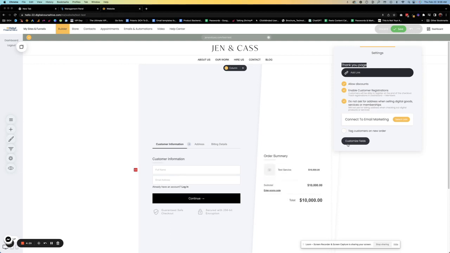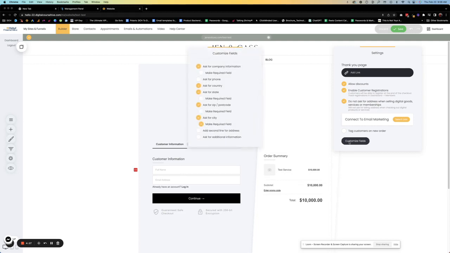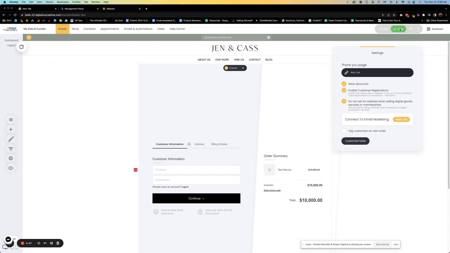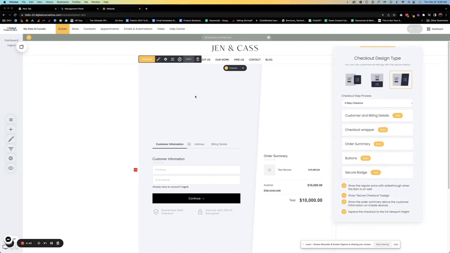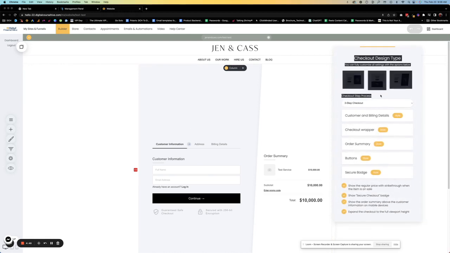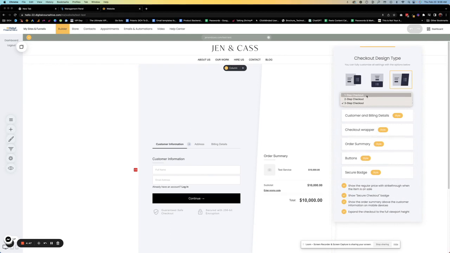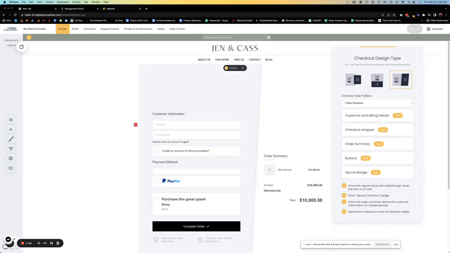We always allow discounts. If you want to customize any fields where, let's say you want to ask for additional information, if you do this, it'll give you the option to add those additional fields. For this demonstration, I'm not going to do that. Then in the style settings, you can choose if you want a 3-step process. I usually keep it 1 step. It's not that serious.